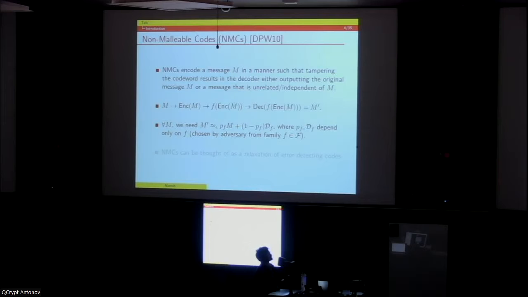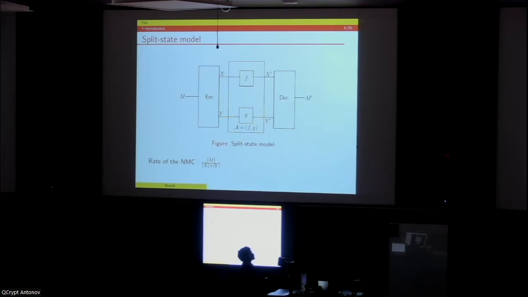So how hard is it to construct such codes? For a general adversary function family, it is known that we cannot construct such non-malleable codes. So people have studied non-malleable codes when the adversary has certain restrictions. One of the most well-studied adversary models is the so-called split state model, and here the ciphertext consists of two parts in the two split state model.